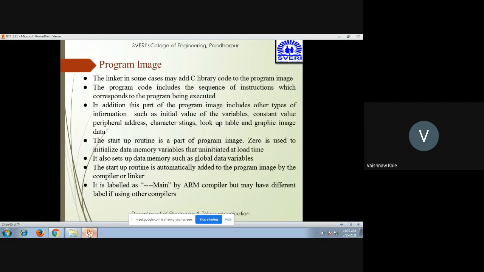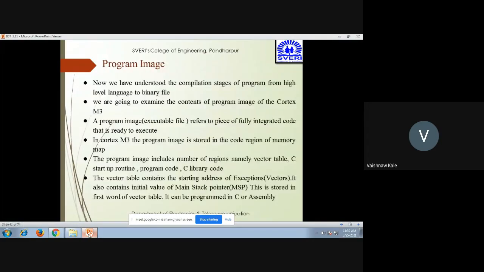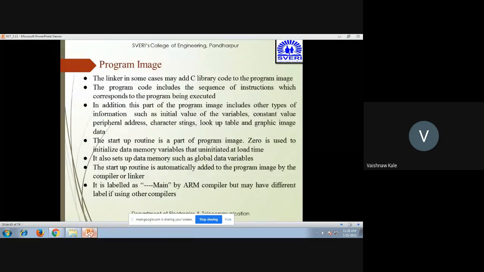Then the linker in some cases may add C library code to the program image. What we saw there is this C library code; you can see it here in the libraries. So the linker in some cases may add C library code to the program image. The program code includes a sequence of instructions which corresponds to the program being executed. Then you do have, in addition to this part,